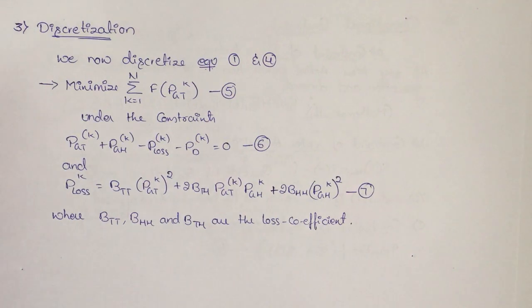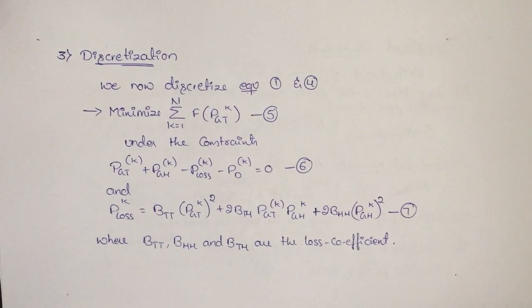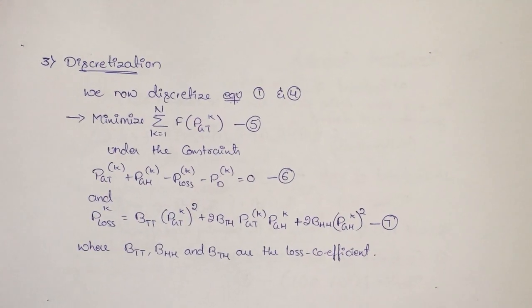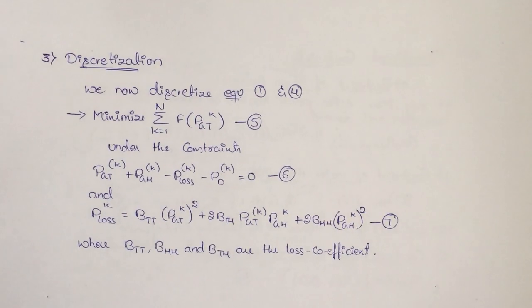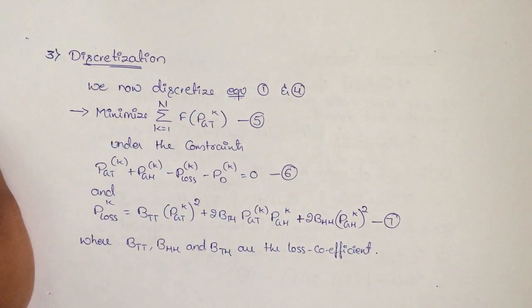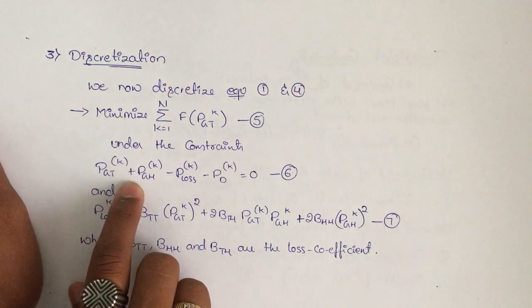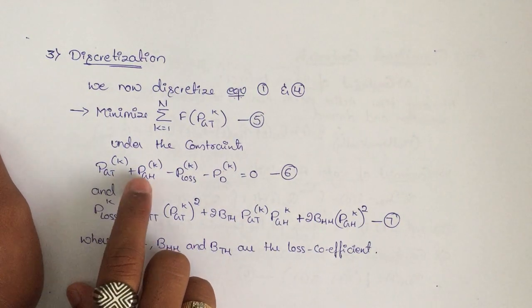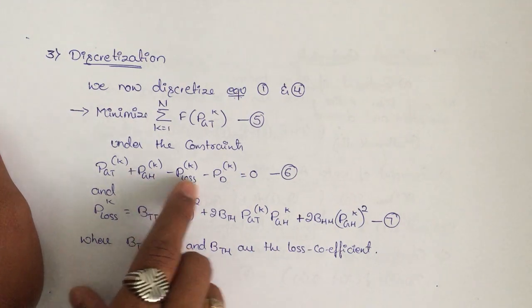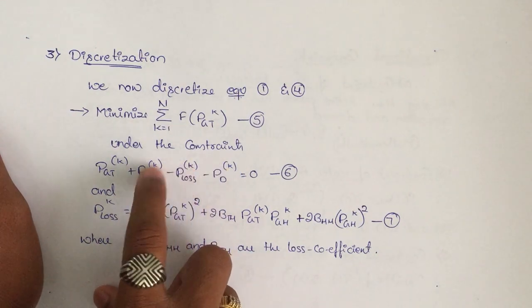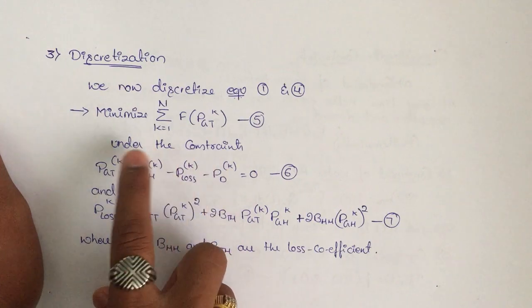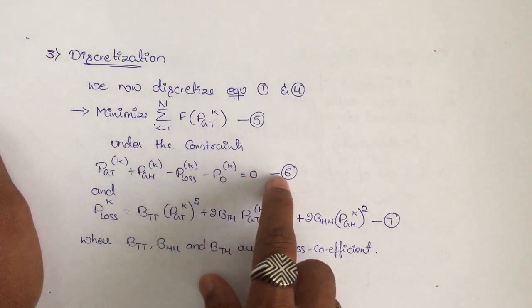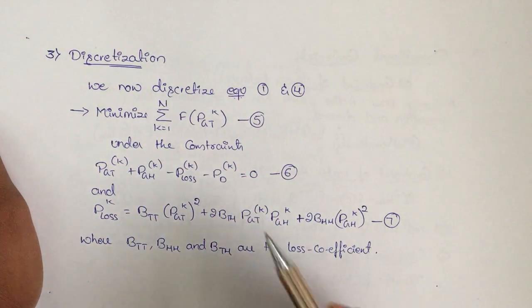While discretizing we have the constraints. Remember, previously also we had three constraints. Now we get the first constraint: total power generated PGT and PGH minus P loss minus PD with respect to discrete time intervals k, which is our equation number 6.